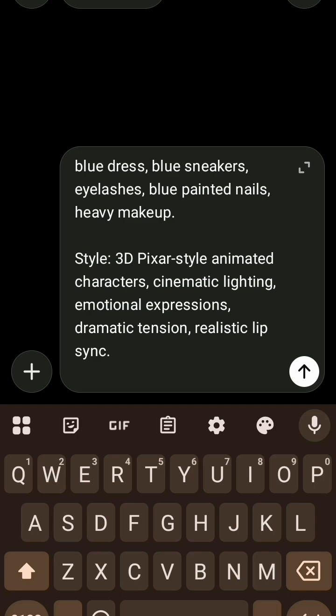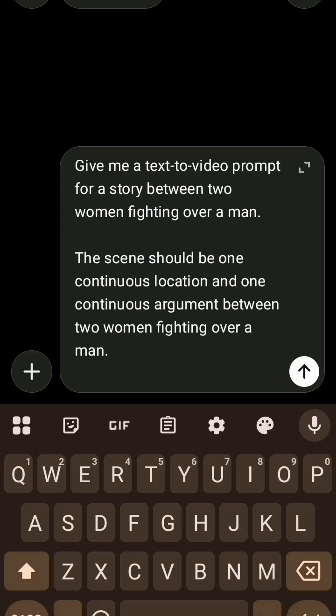Now I want it in 3D Pixar style. I don't want realistic. I like my characters to look like cartoons, so I want my characters to be in 3D Pixar style. If you want your characters to look like real human beings, you tell ChatGPT that you want realistic characters, so you remove the 3D Pixar style animated characters and put realistic characters under style. Don't worry, I'm going to be pasting this particular prompt in the comment section so that you can use it to design your own when you want to do your own video.